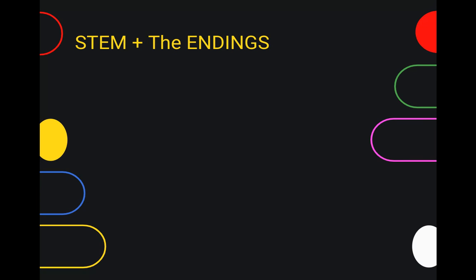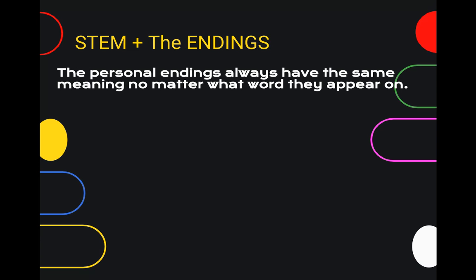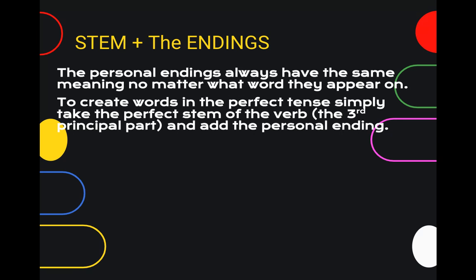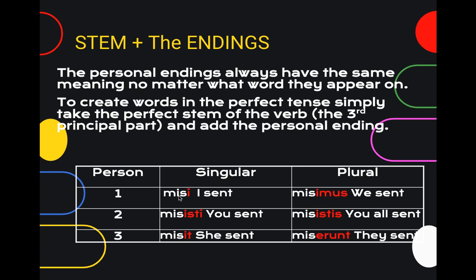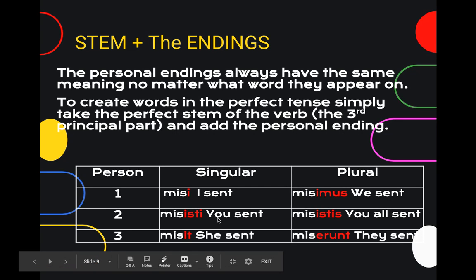So let's talk about the stem with the endings. Just like we do in the present tense, we take that stem and add the endings to create the verb. So here's what that looks like. We've taken the stem that we got from the third principal part, mis, and added the endings. Misi is I sent. Misisti is you sent. Misit is she sent or he sent, it could be either. Misimus, we sent. Misistis, you all sent. And miserunt, they sent. So here you can see the verb created in its conjugated form.